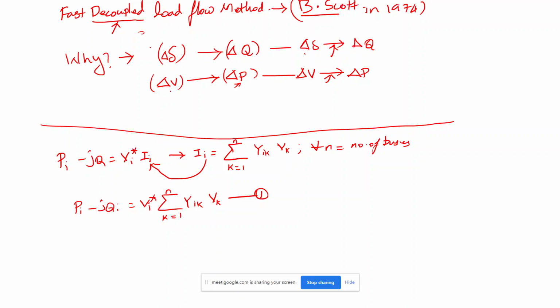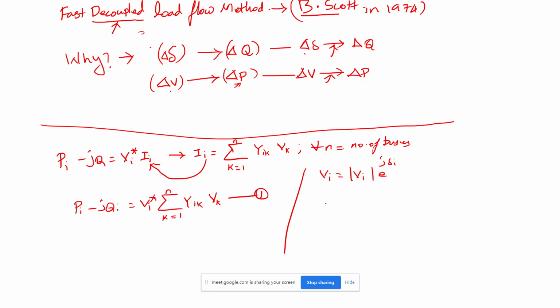Now we know that Vi can be written in polar coordinates as Vi e power j delta i. I am trying to convert equation number 1 into polar form.